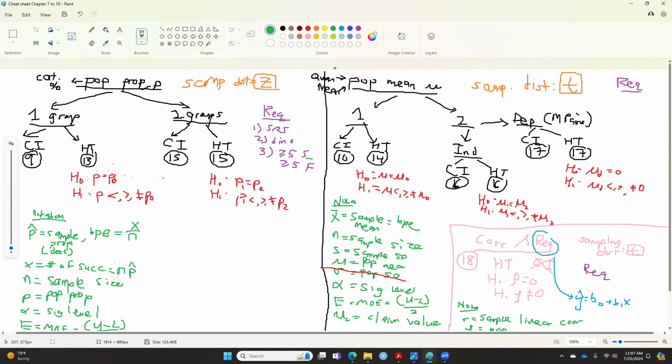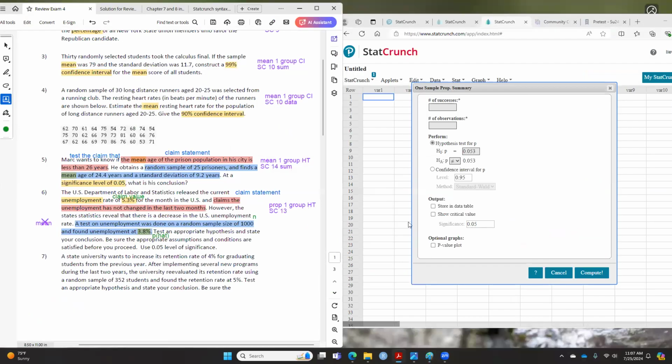Since the question gives us N and p hat, you multiply them. You multiply 1,000 by 0.038, which is 3.8%, and I think that gives you 38 if you use a calculator. So this is where you put your 38, and the number of observations is 1,000.